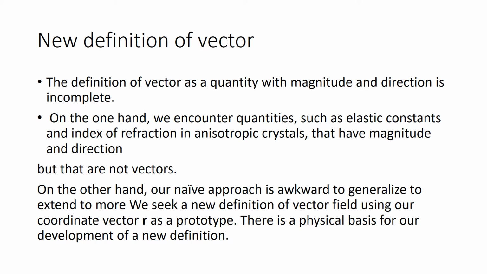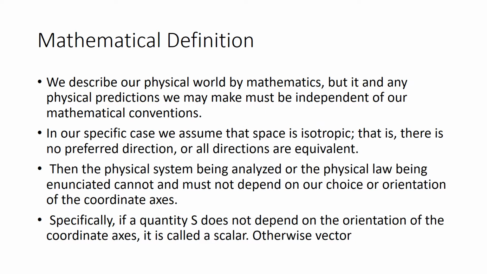Those which remain invariant, which are independent of orientation of system of coordinate, are scalars. So this is the new mathematical definition which we will study, and we have to derive the law of transformation of system of coordinate. This is what I said, the mathematical definition.